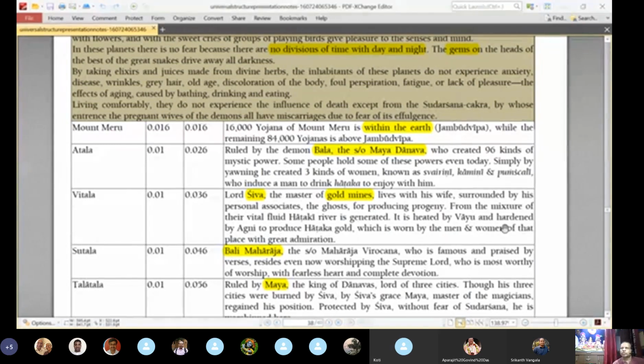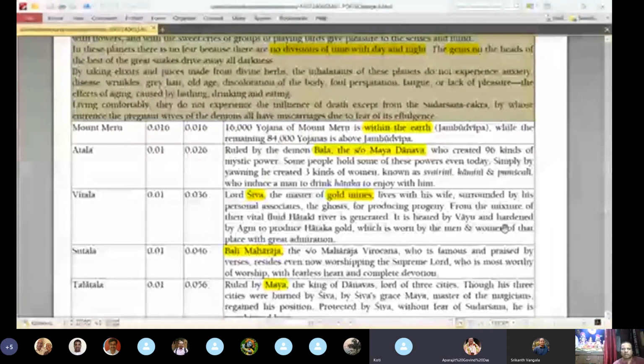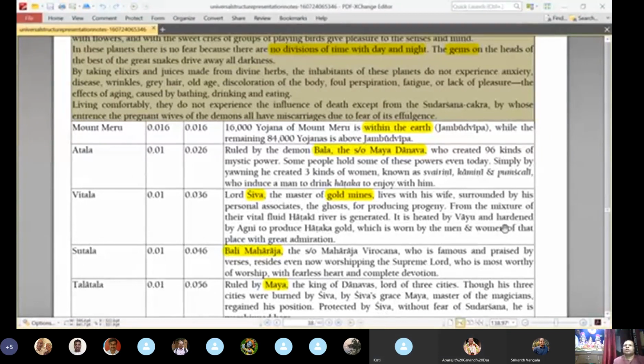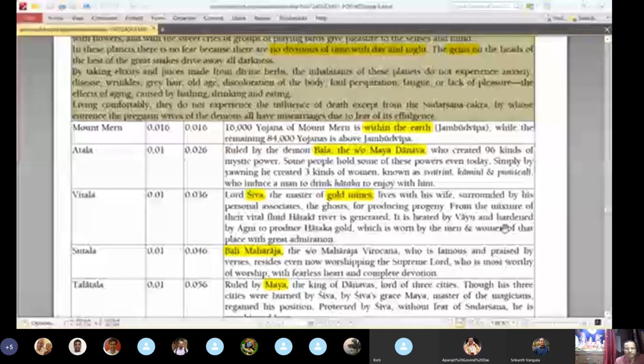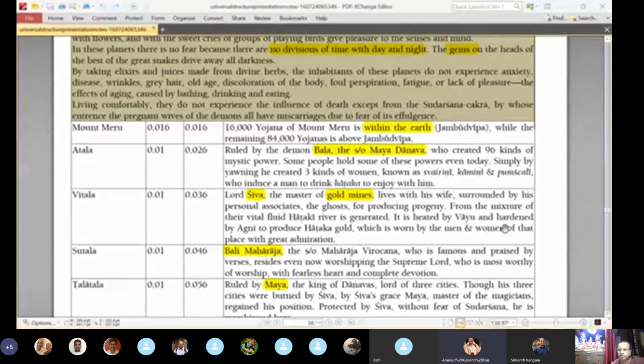Because we are used to the day and night concept, we want to think in day and night terms. But there, there is no day and night concept, so they may not consider the day and night thing. That is why they don't have any idea of how time is passing, and they are not afraid of death because it is a different kind of perspective, right? So they don't have to count the date. There is no need of counting the days, because it is only our understanding of day and night, because we have the sun here.